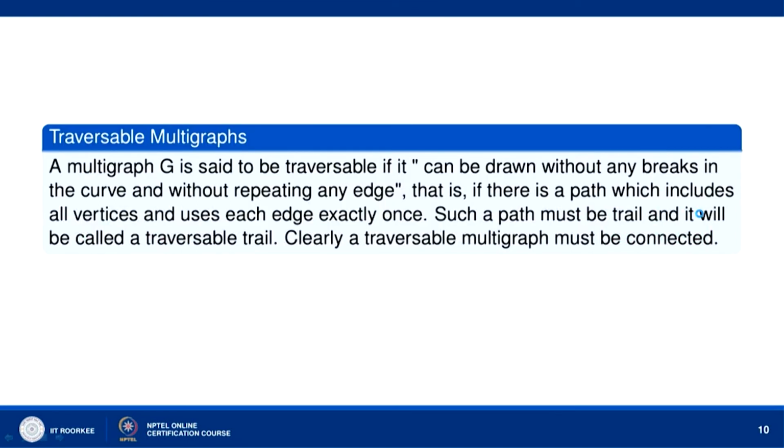Now, let us consider traversable multigraphs. A multigraph G is called traversable if it can be drawn without any breaks in the curve and without repeating any edge. That is, if there is a path which includes all vertices and uses each edge exactly once, then such a path must be a trail, and it will be called a traversable trail. Trail is a path where all the vertices are distinct. So, clearly when we are using each edge exactly once, and all vertices, then such a path must be a trail, and we call it a traversable trail. A traversable multigraph must be connected. That is clear from the definition.